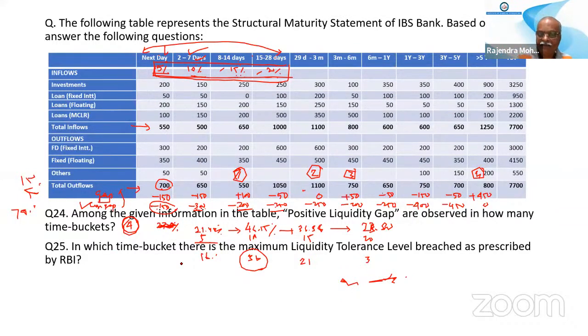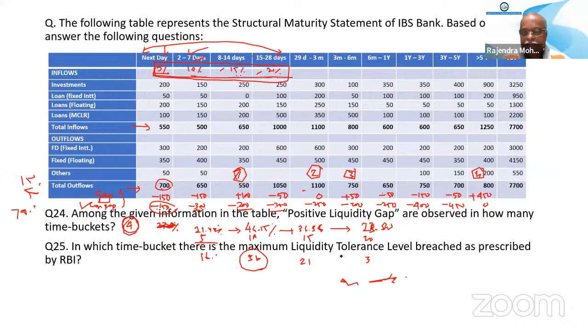Because there is a liquidity problem. Negative means you are short of funds. That's why RBI is telling your shortfall of funds should not exceed 5% of the total cash outflow. So you have to take care of this shortfall. Immediately you have to manage that. That is the problem, this is the liquidity crisis. When there is a positive, means you are full with liquidity, so there is no point in calculating this. Okay. Is it clear or not? Because you don't have money, then only you have to calculate that shortfall.